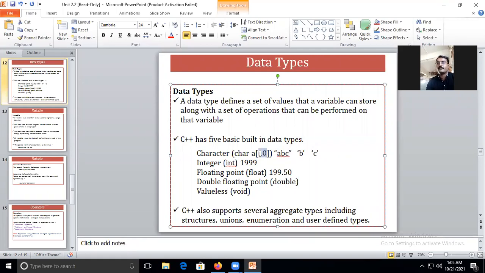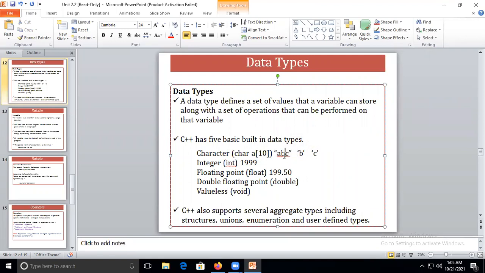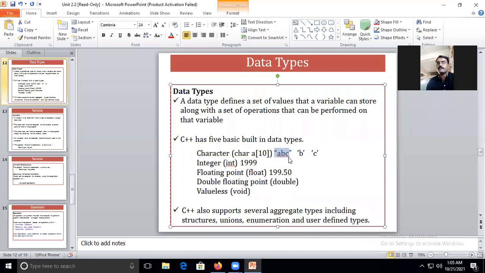Okay, if I have given this, this part is now not called a character, we call it a string. The definition of string is: a collection of all the characters is nothing but a string. If there is a single one, I will call it a character. If there is a collection of characters without space or without comma, I will call it a string. Okay, now have you understood what is character and what is a string?